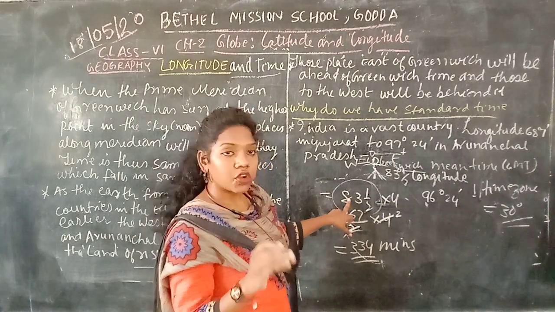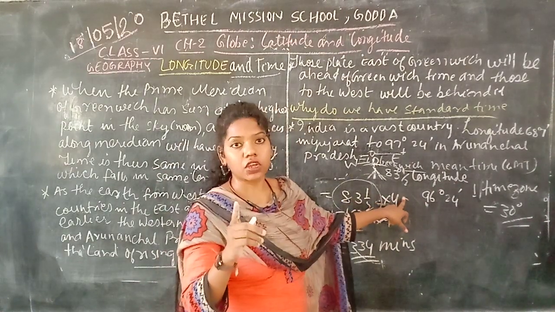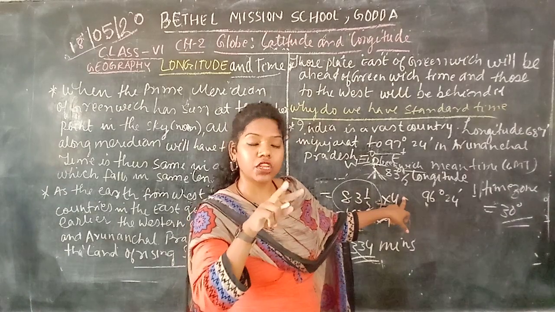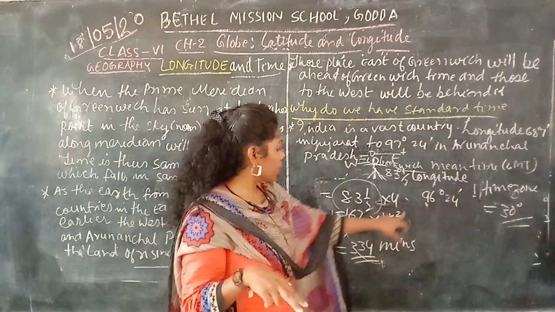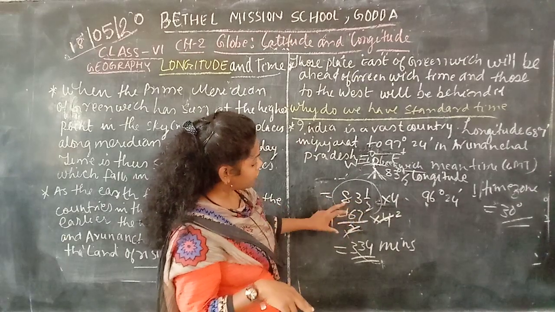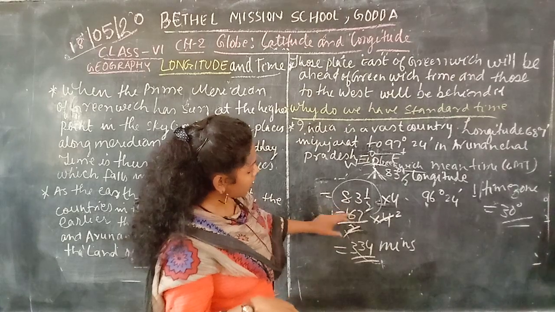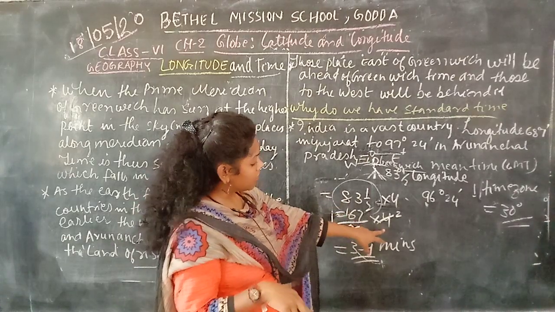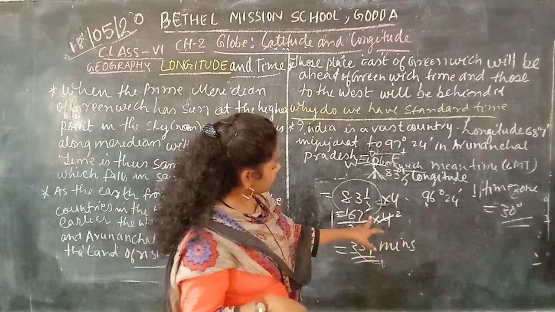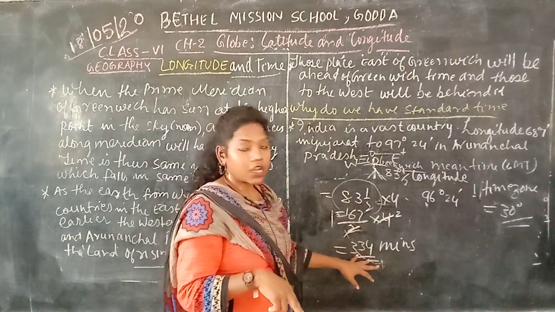As we know, it takes 4 minutes to complete one longitude. We make it into a common fraction and multiply 167 into 2, then it comes to 334 minutes.